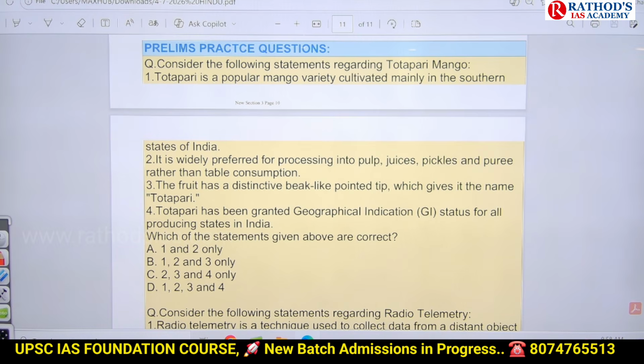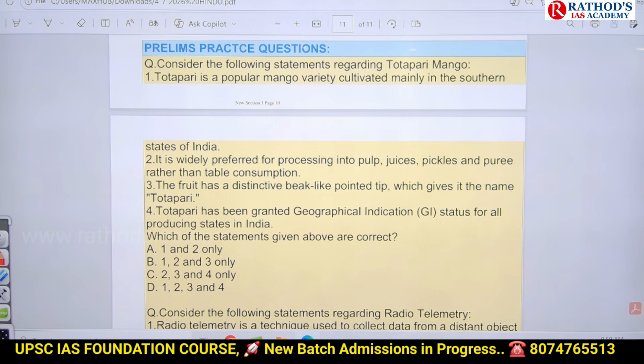Next, it is widely preferred for processing into pulp, juices, pickles and puree rather than table consumption. Yes, food processing industries use it as pulp, juice and pickles. Next, the fruit has a distinctive beak-like pointed tip, which gives it the name Totapari. Yes, you can imagine the shape, pear-shaped.